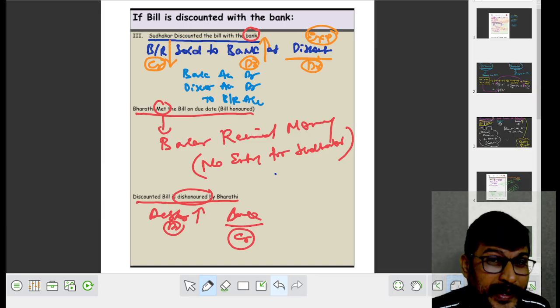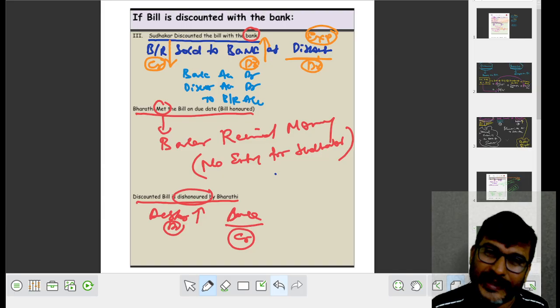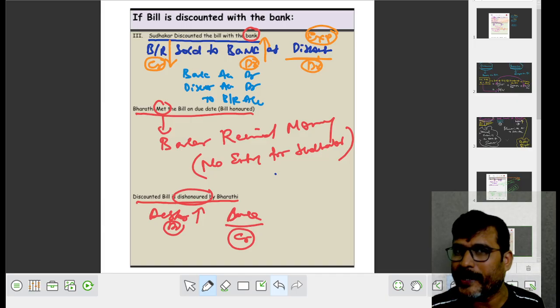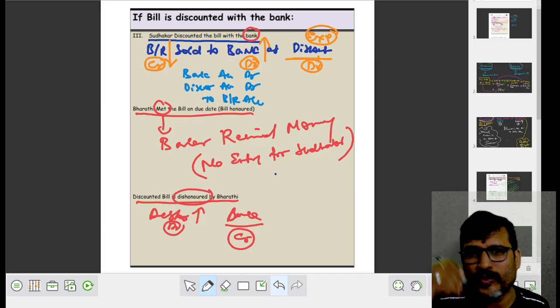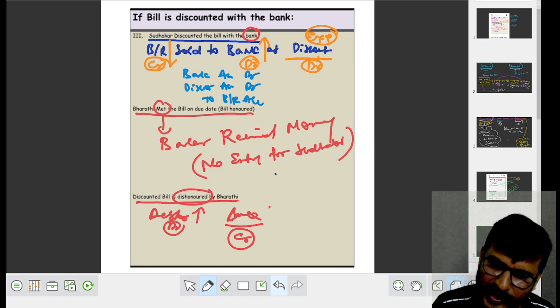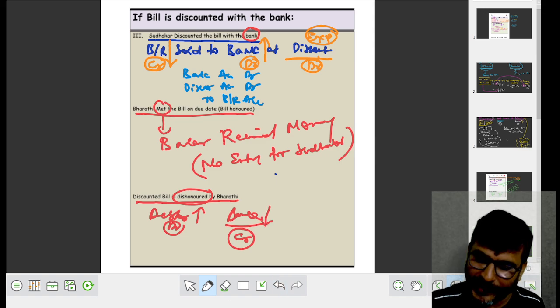क्या बोले मालूम हुआ? Debtor increased, debit करना. I should pay money to the banker out of my pocket. My bank balance, my means Sudhakar's bank balance will decrease. That's why it is to be credited. अब एंट्री क्या होता? For this entry will be,